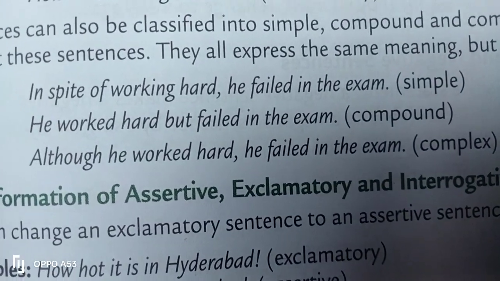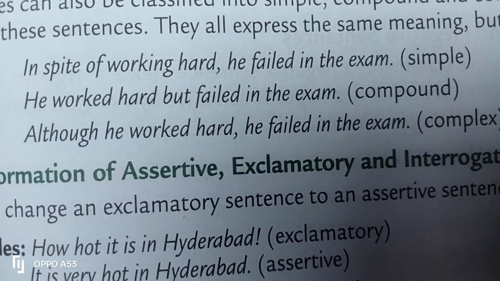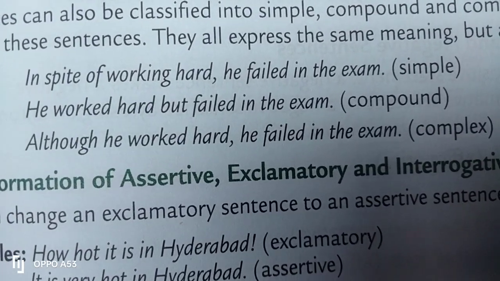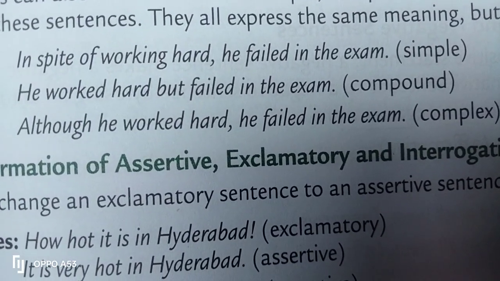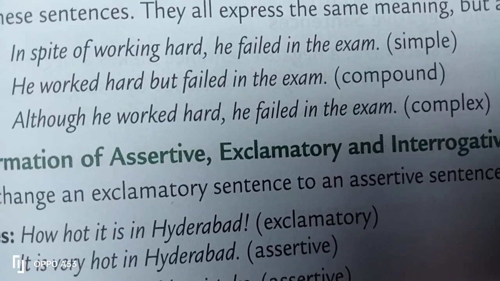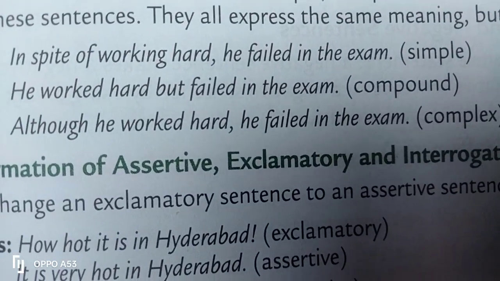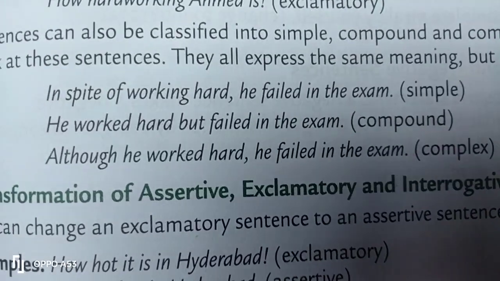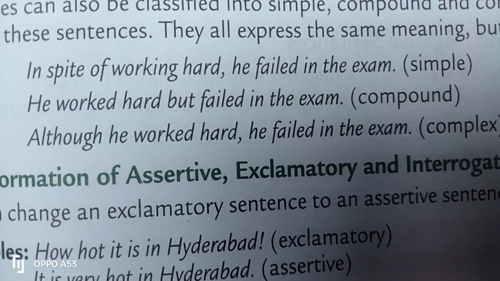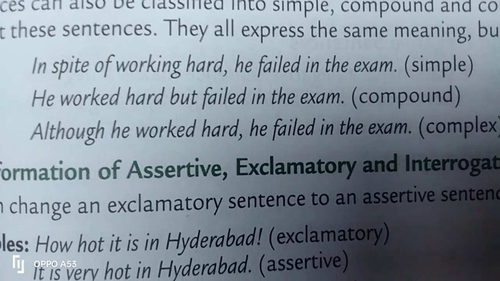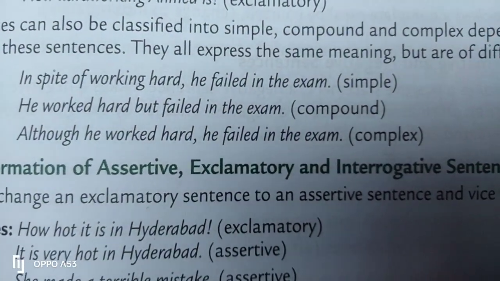Therefore, the personal pronoun is omitted here. So here there is one subject and two predicates, so it is called a compound sentence. A compound sentence is a sentence that has one subject and two predicates joined by a coordinating conjunction. Here there is a conjunction, but. I suppose it is clear to you.